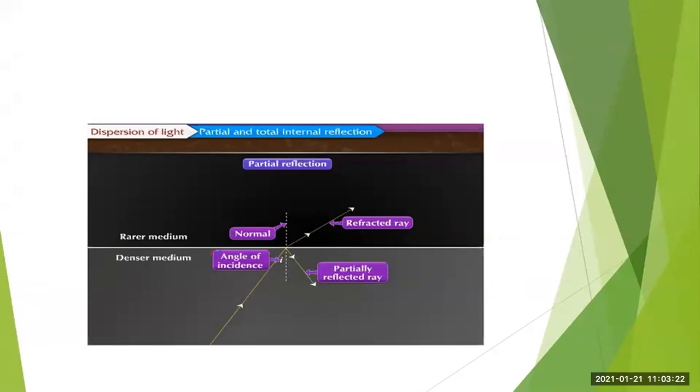Now, when the light travels from the denser medium to the rarer medium, or you can say when light enters a rarer medium from a denser medium, it gets partially reflected. That is, part of the light gets reflected and comes back into the denser medium as per the laws of reflection. This is called partial reflection.